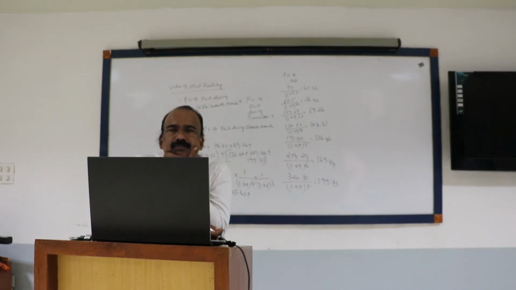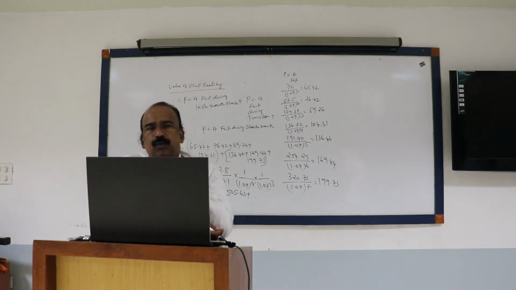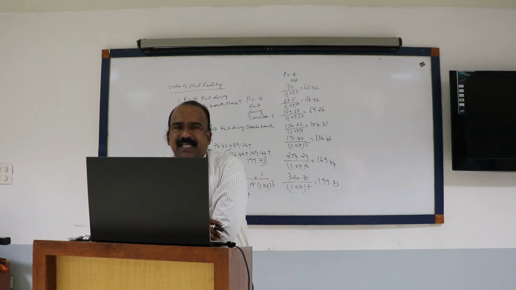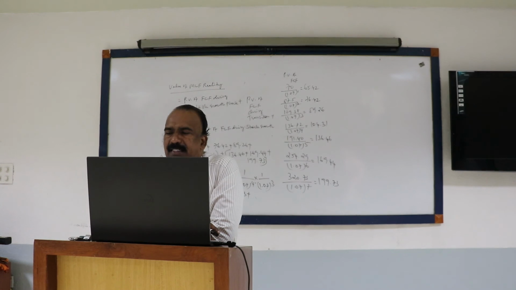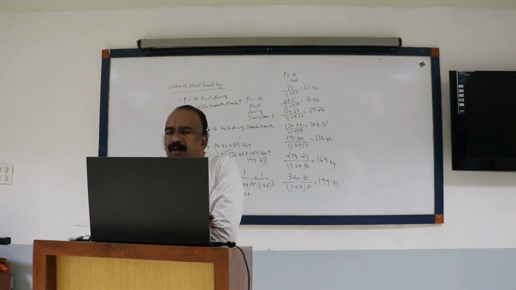What you are doing for the second stage, here you are doing for a third stage: the FCF divided by WACC minus G. And there you are dividing by one weighted average cost of capital. With two stages, you will have to calculate the present value with two rates.